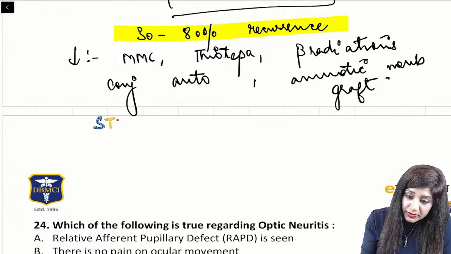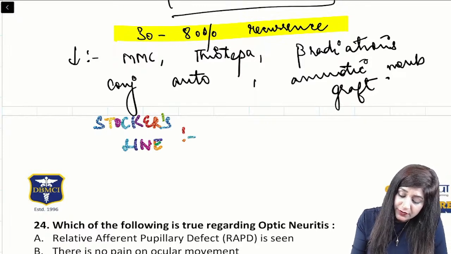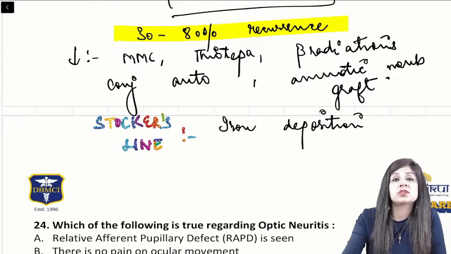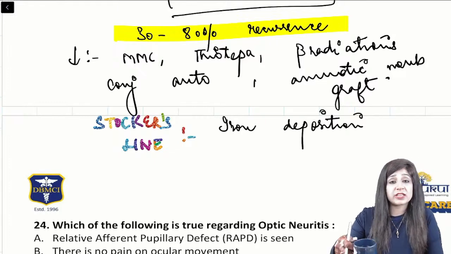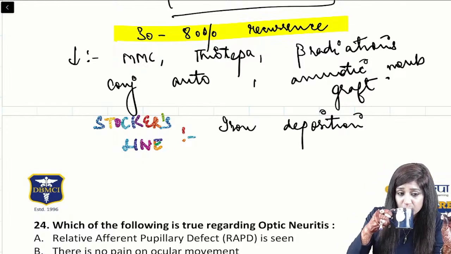Another important thing is Stocker's line. Stocker's line is also important in pterygium, where we have iron deposition. If we have iron deposition in the pterygium, then that is called Stocker's line. Because pterygium is important, I have discussed the whole topic. I hope you have understood it, guys.